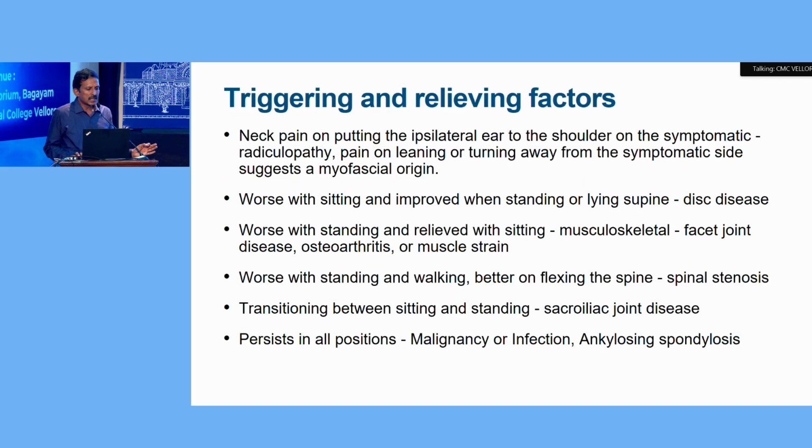So most important, what are the triggering and relieving factors? Neck pain which aggravates on bending towards the same side as the pain. For example, somebody has a pain on the right side, and the pain aggravates on turning towards the right side. It means it's a disc causing the compression, and pain which aggravates on turning towards the opposite side means a myofascial pain.